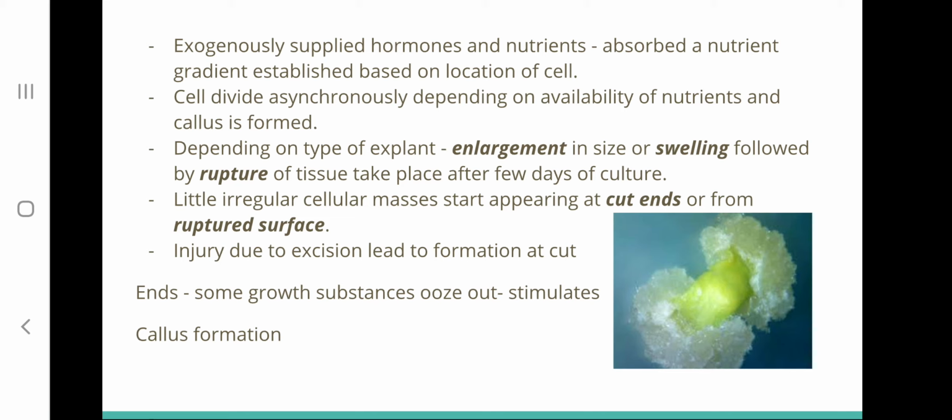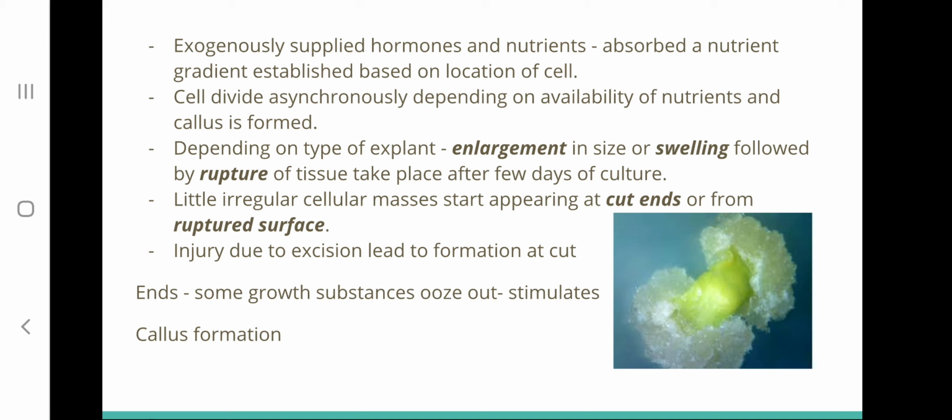And later we can see from the cut ends or the ruptured surfaces, little irregular cellular masses start appearing, and this injury due to excision leads to formation of callus at the cuts.